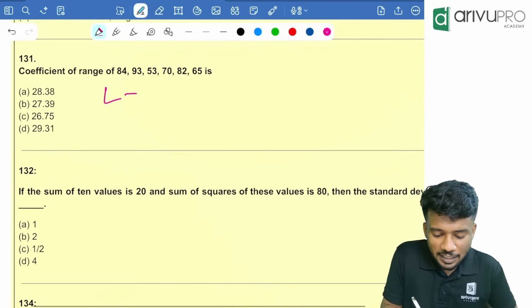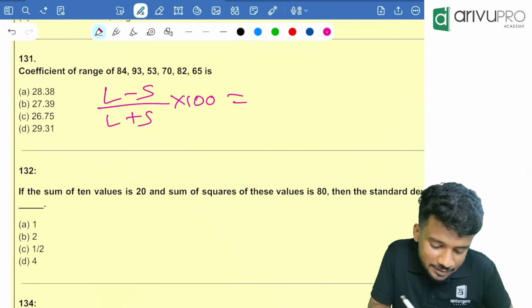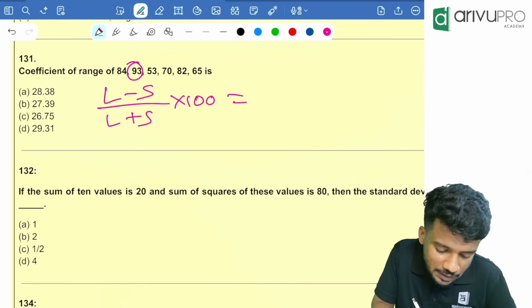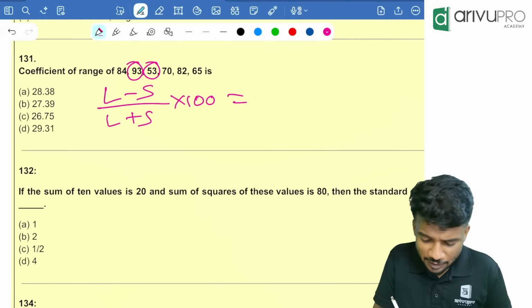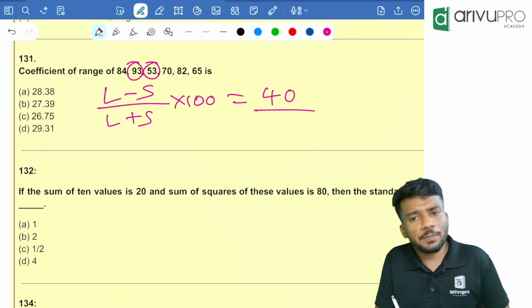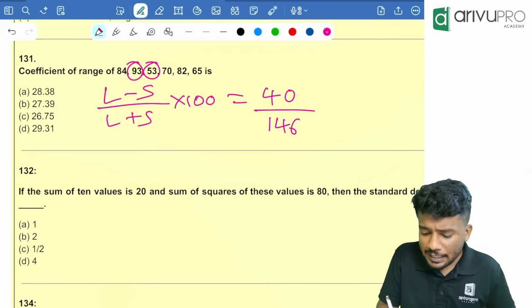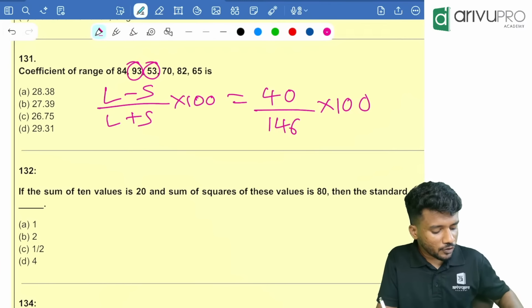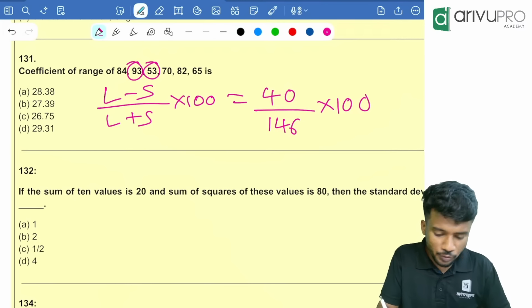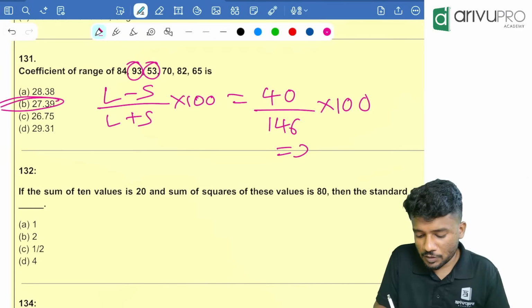Coefficient of range, largest minus smallest divided by largest plus smallest into 100. Largest is how much? 93. Smallest is how much? 53. So largest minus smallest is 93 minus 53 is how much? 40 divided by 93 plus 53 is how much? 93 plus 53, that is equal to 146 into 100. So 40 divided by 146 into 100 is equal to 27.39. Option B is your answer.